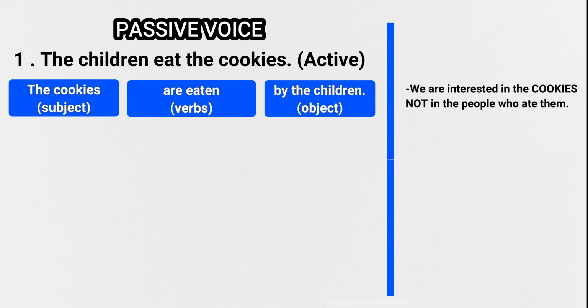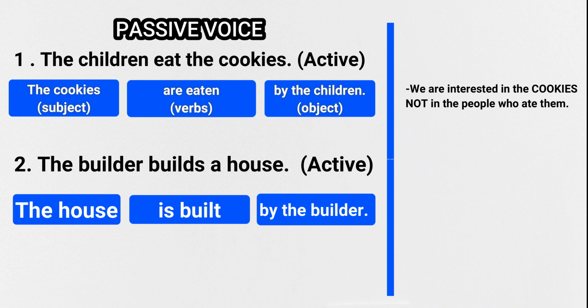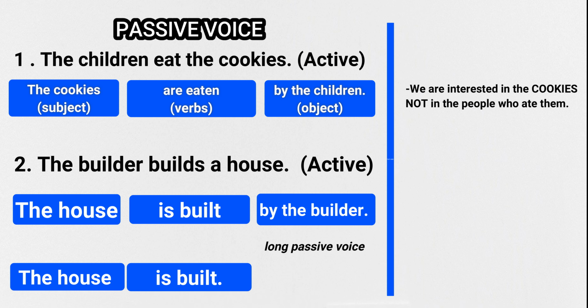The subject, cookies, is not doing the action anymore. The subject only tells us what happens. What happens is the cookies are eaten. Another example, the builder builds the house. This is in the active voice. The house is built by the builder. This is a long passive voice. The house is built is a short passive voice.